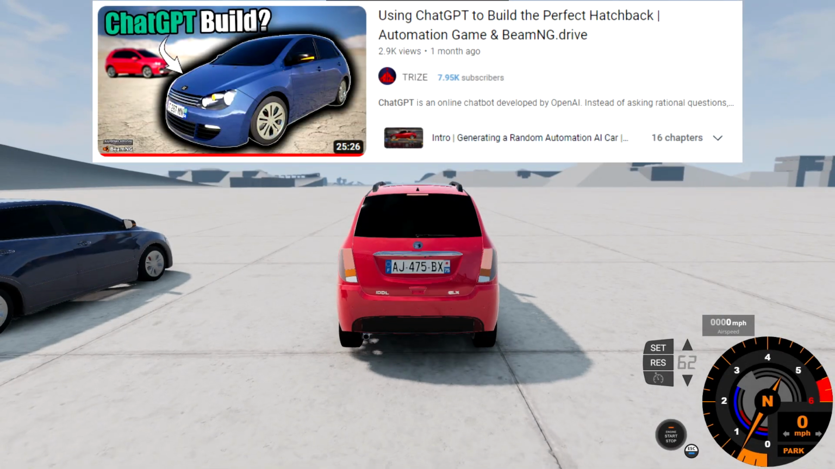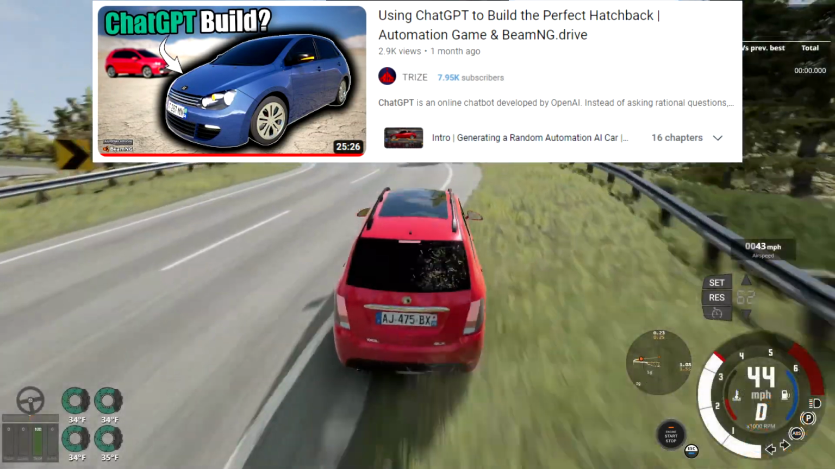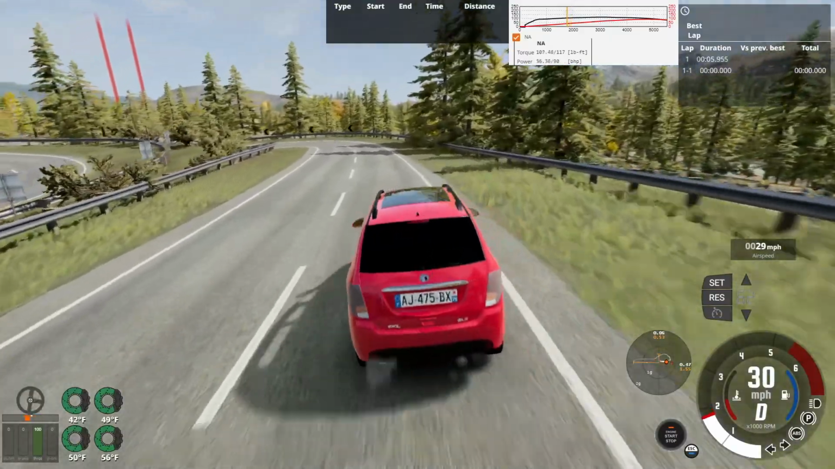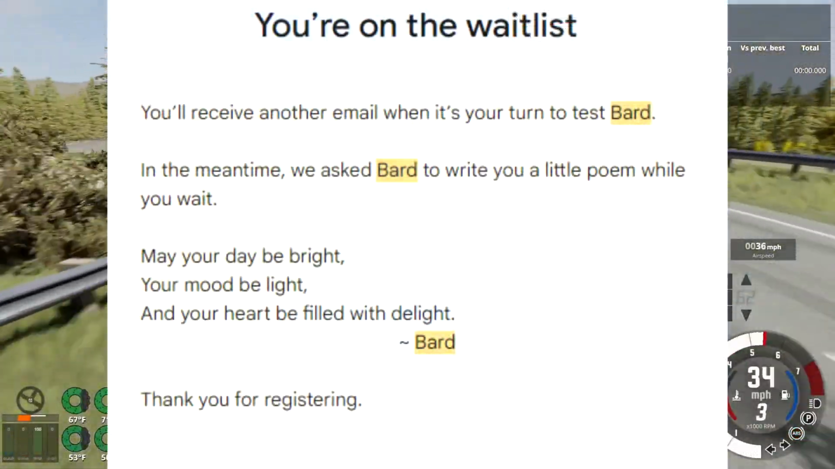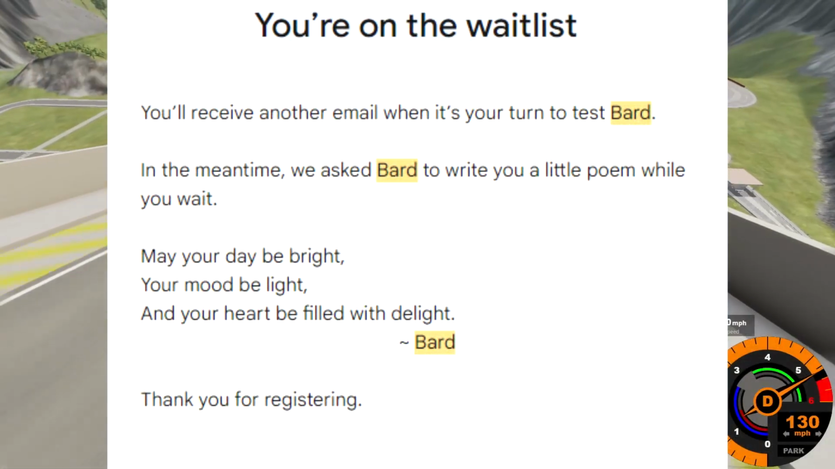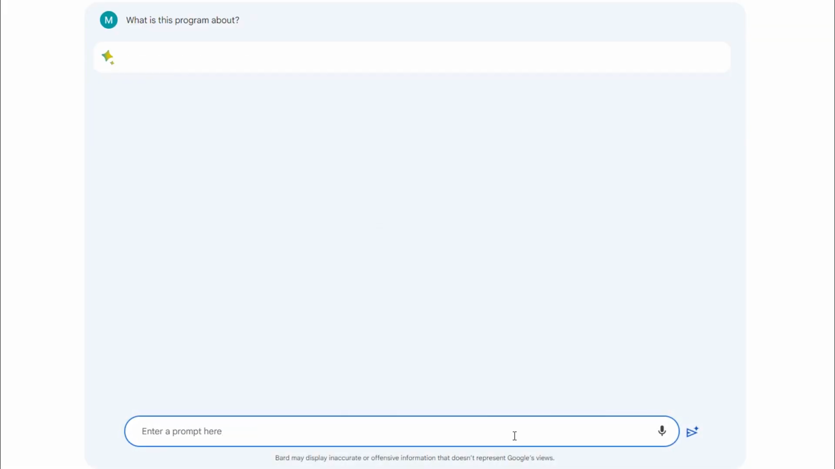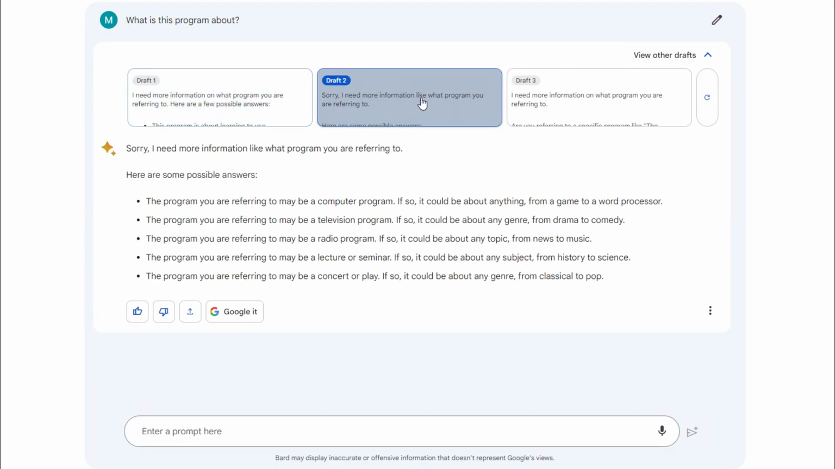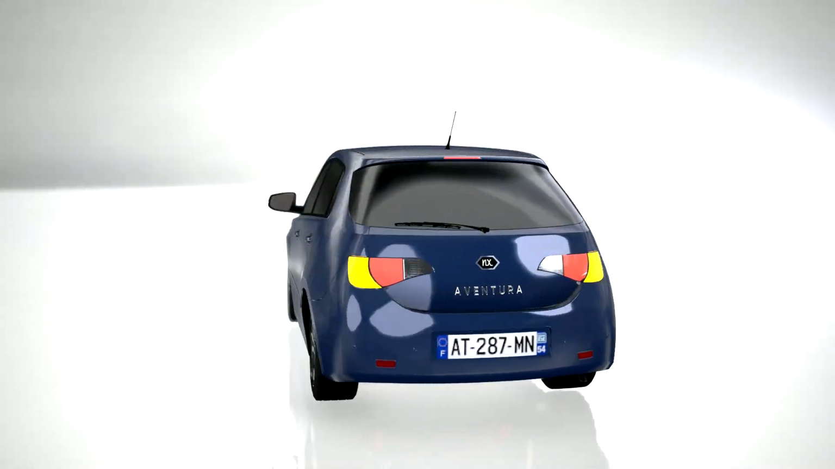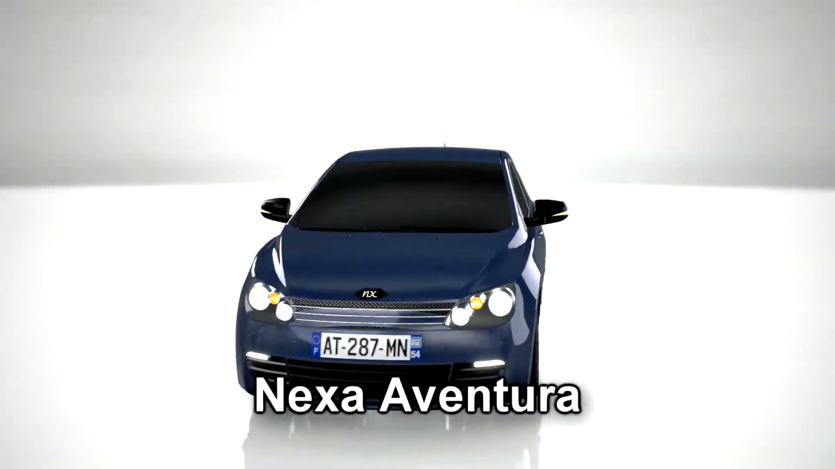About a month ago, I went head-to-head against an automation AI and ChatGPT built car to see which one was better. Recently, I applied to get approval for Google's own AI software called Google Bard. I will use their program to build a car based on what it tells me and compete against the ChatGPT car called the Nexa Aventura.